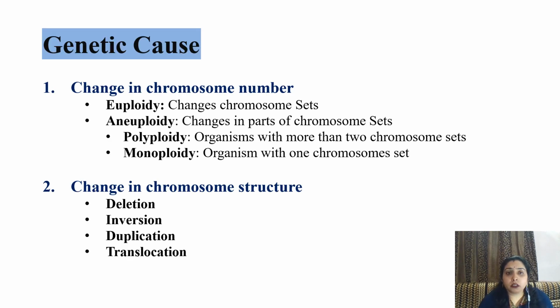Genetic cause: change in chromosome number. It may be euploidy, that means changes in chromosome sets, aneuploidy, changes in parts of chromosome sets, polyploidy, organism with more than 2 chromosome sets, and monoploidy, organism with 1 chromosome set. Changes in chromosome structure. It may be deletion, it may be inversion, it may be duplication, or it may be by translocation.